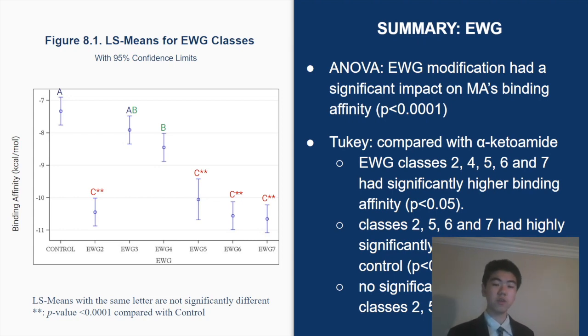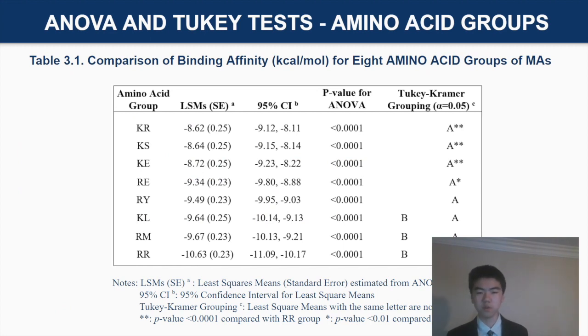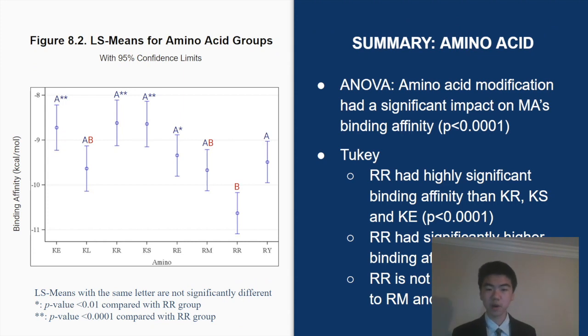Now we move on to the ANOVA analysis and Tukey multiple comparison results for the 8 amino acid pairings. The p-value once again shows that the binding affinities are significantly different between the 8 amino acid pairings. Here again is a model least square means and 95% confidence intervals for the Tukey-Kramer groupings for amino acid modifications.